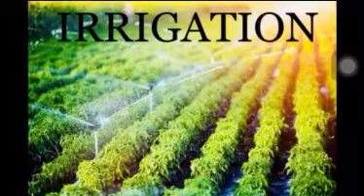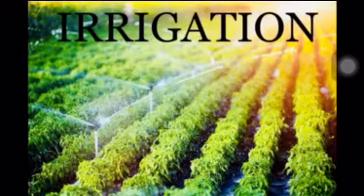Agriculture in India depends mainly on monsoon rainfall. It is seasonal, uncertain, and unevenly distributed. There are certain crops which require a larger and regular water supply. So, which are the crops that need lots of water? That is rice, sugarcane, etc. Besides, to increase the yield and production of crops, a regular supply of water is required. So, this can be provided only by irrigation, which is very essential in India. So, this is the need of irrigation.